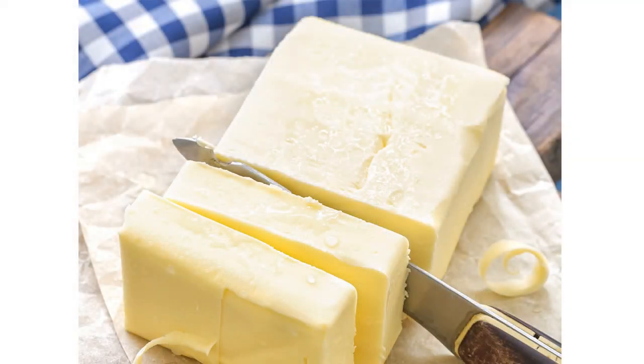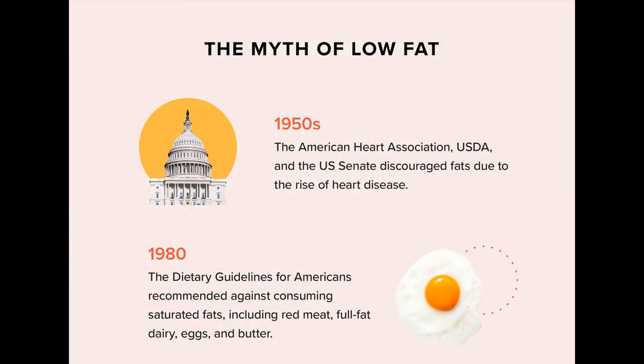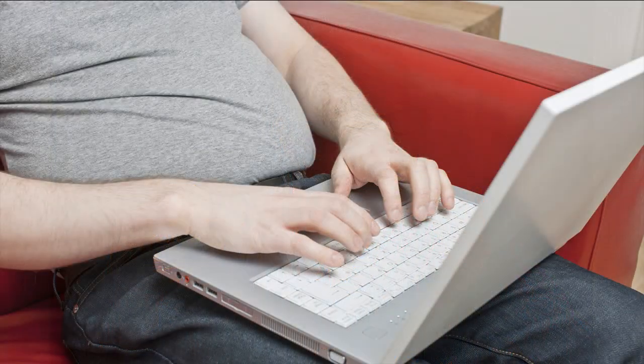Now many people might believe that these lipid abnormalities are due to the dietary fats which they eat. But actually that is not the case. We will cover this in the next part of the video. So for now, first understand what obesity is. Obesity is a condition which usually and mostly happens due to our dietary habits, sedentary lifestyle, lack of exercise, etc.